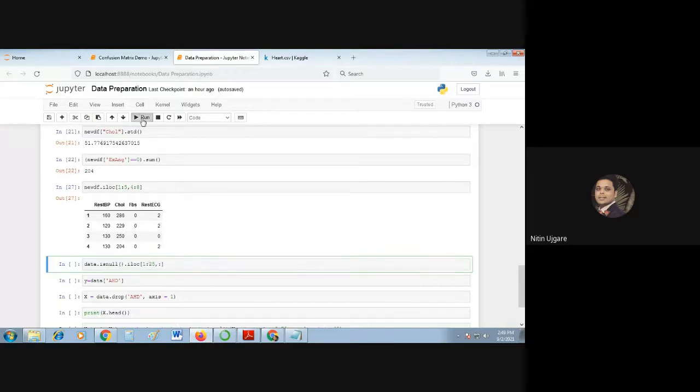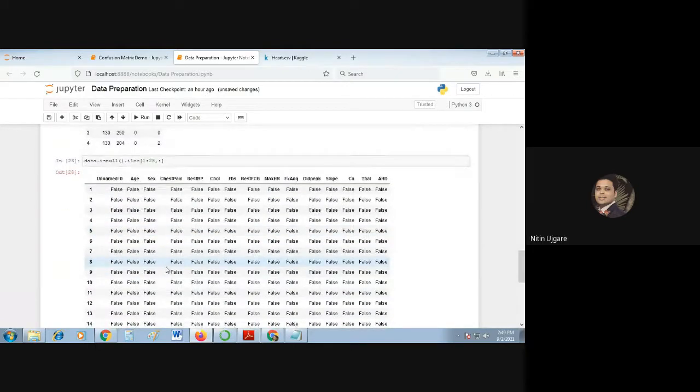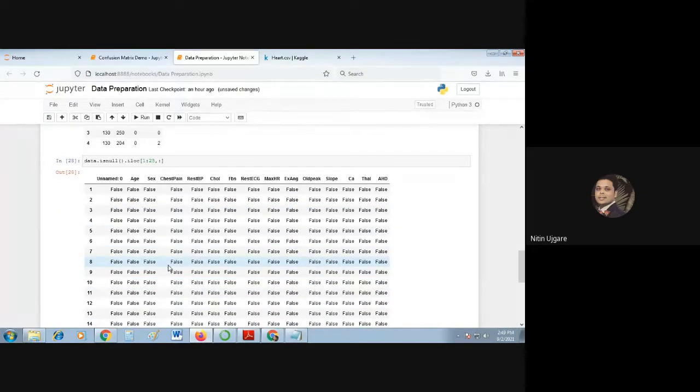I'll just run this. You can see what Python does, and this usually happens in every IDE: it replaces every value of your table by a Boolean value, true or false.